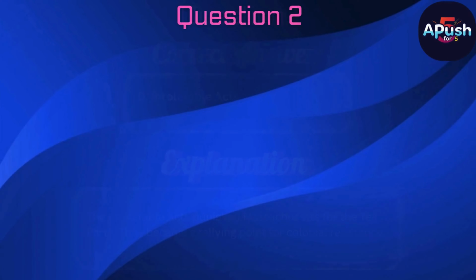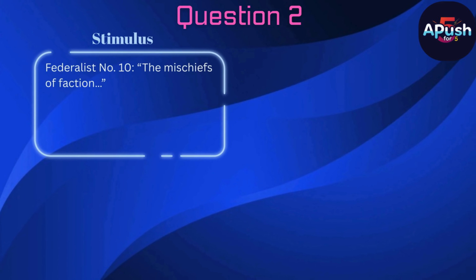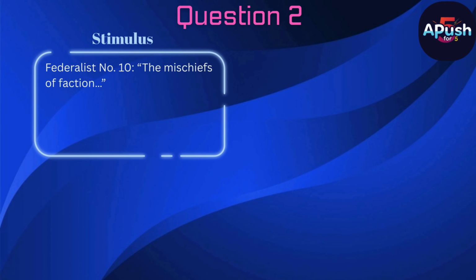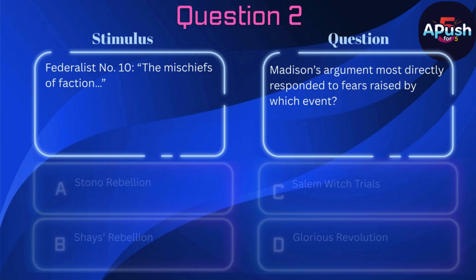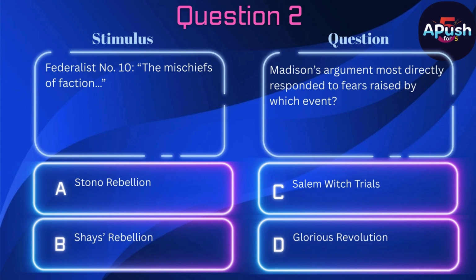Question 2. Stimulus. Federalist number 10. The mischiefs of faction. Question. Madison's argument most directly responded to fears raised by which event? A. Stono Rebellion. B. Shays Rebellion. C. Salem Witch Trials. D. Glorious Revolution.